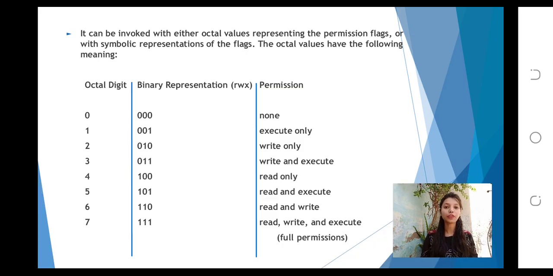It can be invoked with either an octal value representing the permission flags or with a symbolic representation of the flags. The octal values have the following meaning. This is a table. The first column represents the octal digit, the middle column represents the binary representation of rwx, and the third column represents the permission, as shown in the following table.